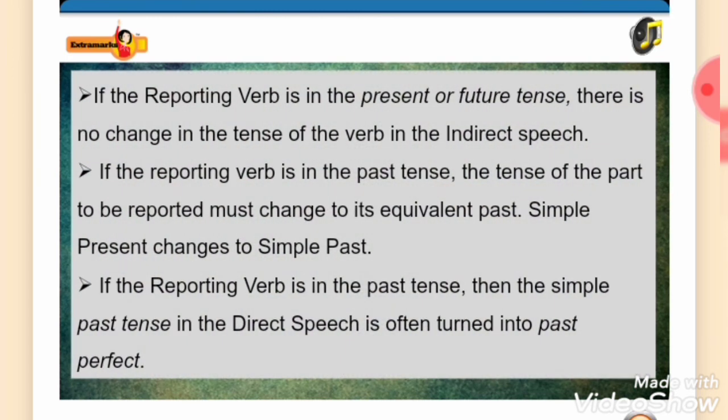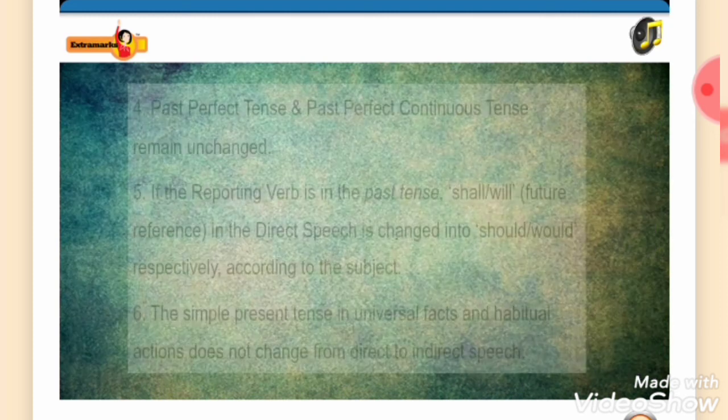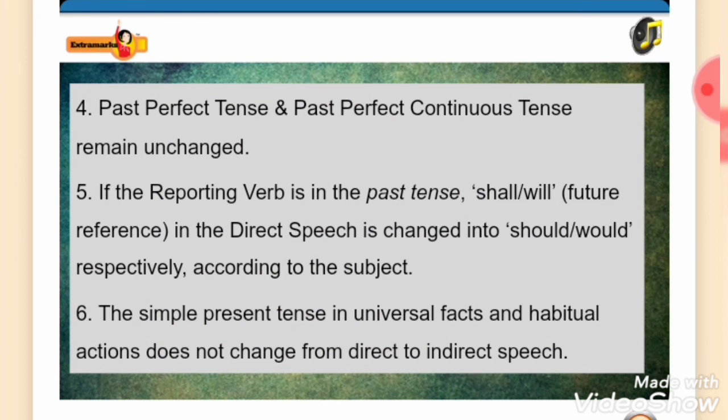If the reporting verb is in the present or future tense, there is no change in the tense of the verb in the indirect speech. If the reporting verb is in the past tense, the tense of the part to be reported must change to its equivalent past. Simple present changes to simple past. If the reporting verb is in the past tense, then the simple past tense in the direct speech is often turned into past perfect. Past perfect tense and past perfect continuous tense remain unchanged.